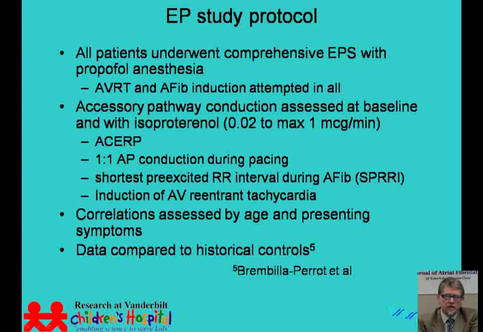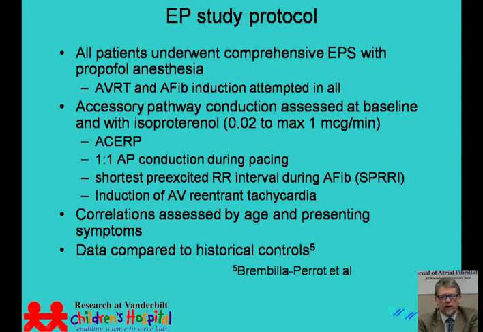We studied the accessory pathway ERP, one-to-one conduction over the accessory pathway during sustained pacing. We attempted to measure the shortest pre-excited RR interval during atrial fibrillation, and the induction of AV reentrant tachycardia was noted, as this has been shown to be an additional risk factor for sudden death.